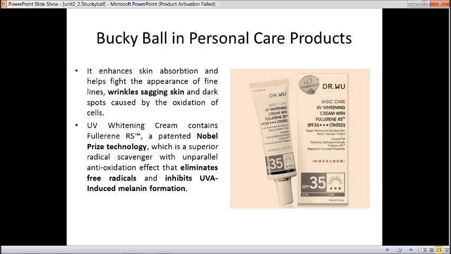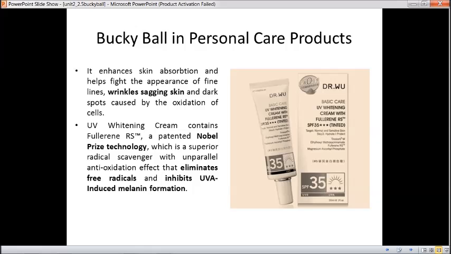And the main application of these buckyballs is in personal care products. In most foreign countries, it is used in whitening creams because it enhances skin absorption and helps fight the appearance of fine lines, wrinkles, sagging skin, and dark spots caused by the oxidation of cells.